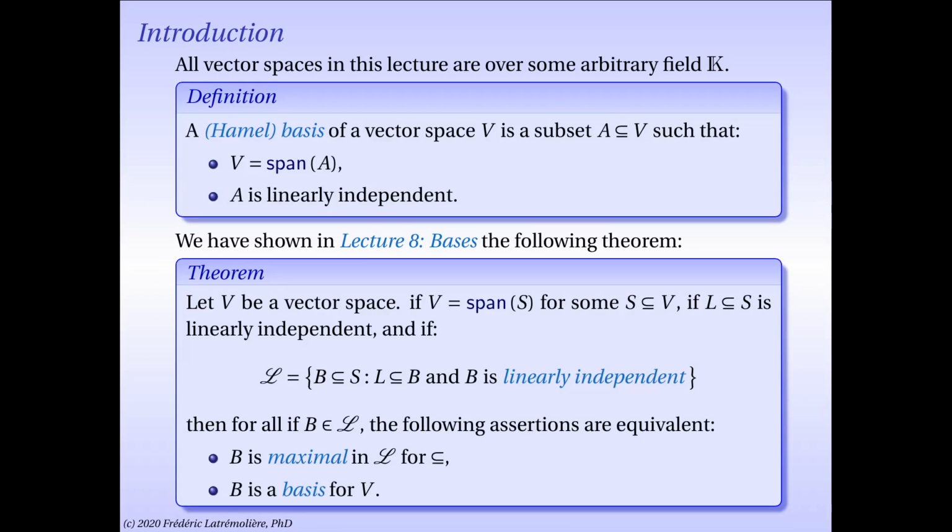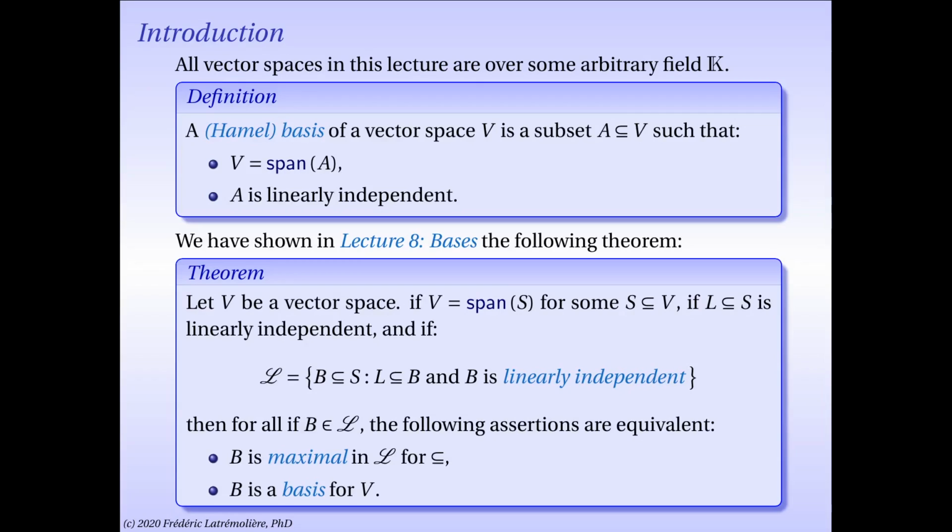Then we consider the collection script L of all B subsets of the spanning set S which contain L and which are linearly independent. The following two assertions were shown to be equivalent. One, B is maximal in script L for the inclusion, and two, B is a basis for the vector space V.